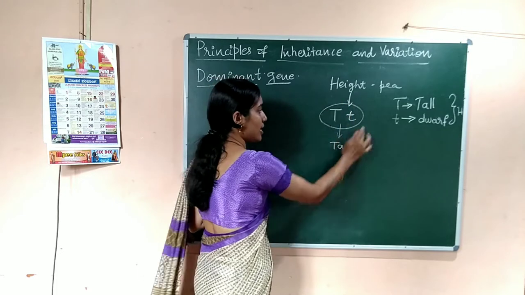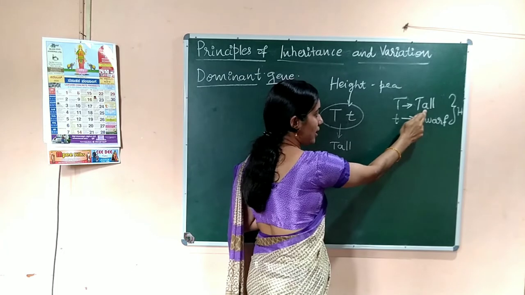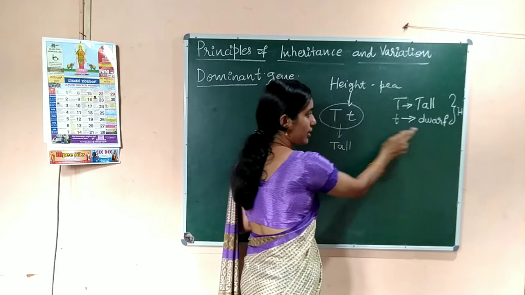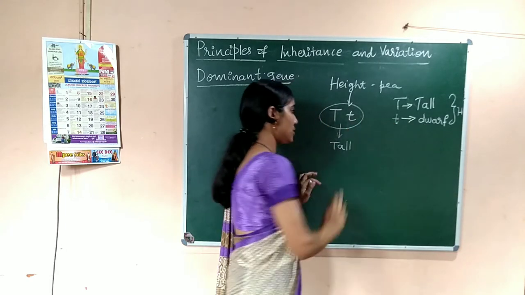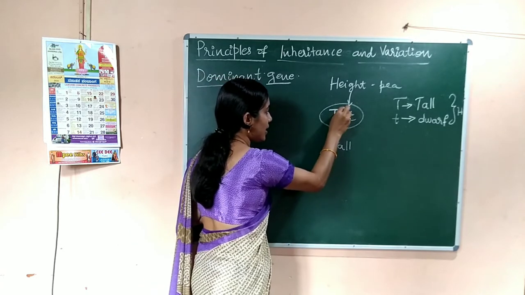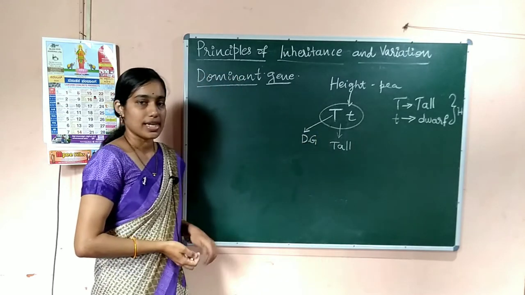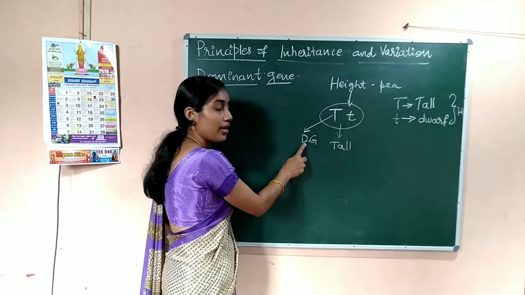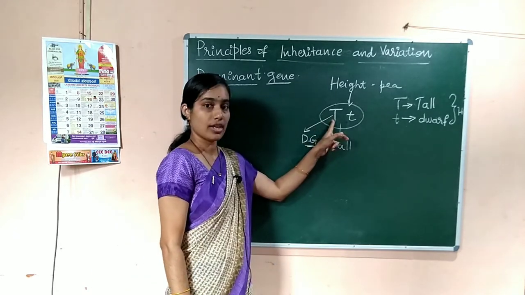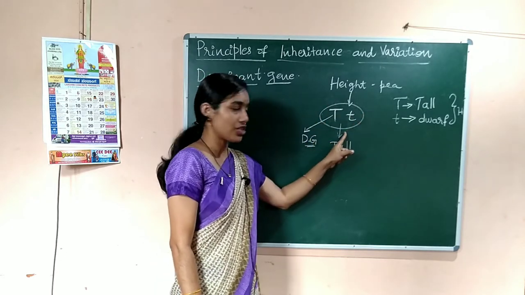In this heterozygous condition, the capital T character is expressed. That means capital T controls the tall character. But the small t character, which is dwarf, is not expressed in this heterozygous condition. So now the capital T is called the dominant gene. Why is it called the dominant gene? The gene which expresses itself in the heterozygous condition.